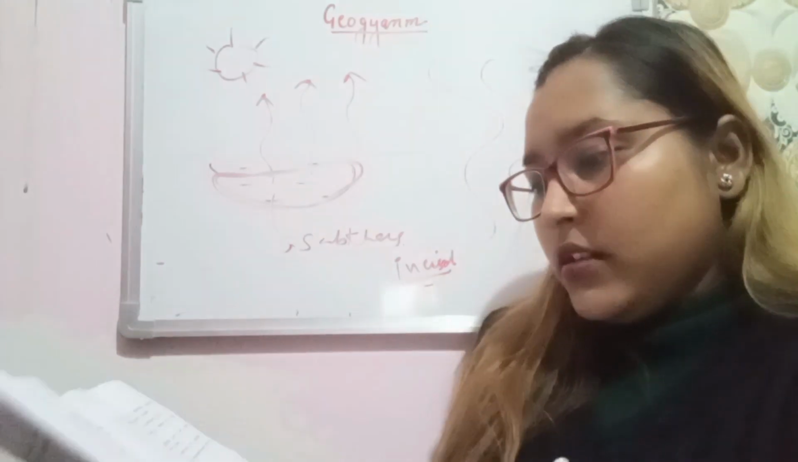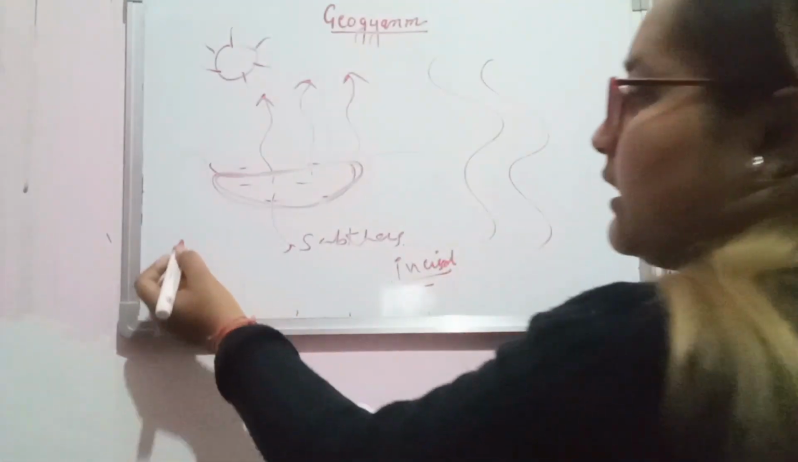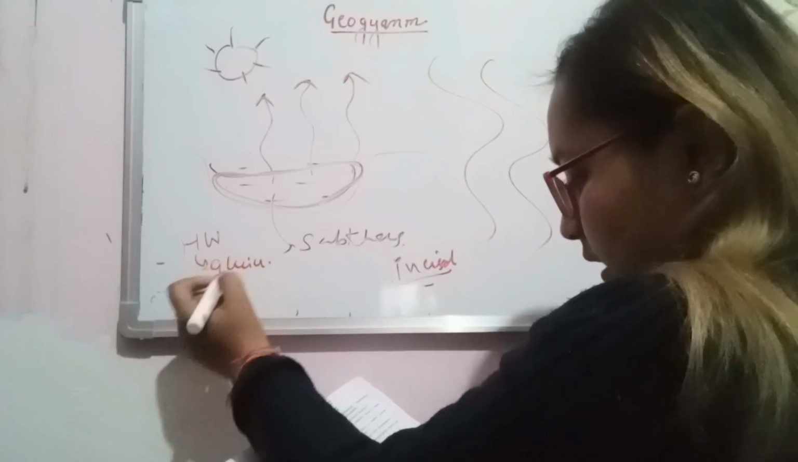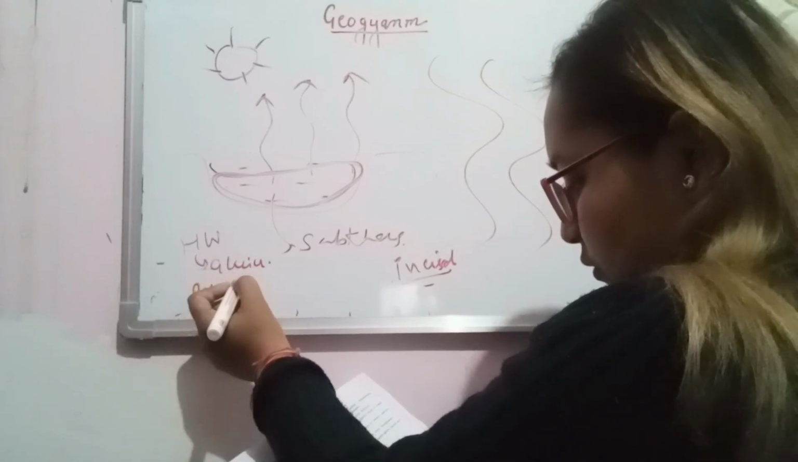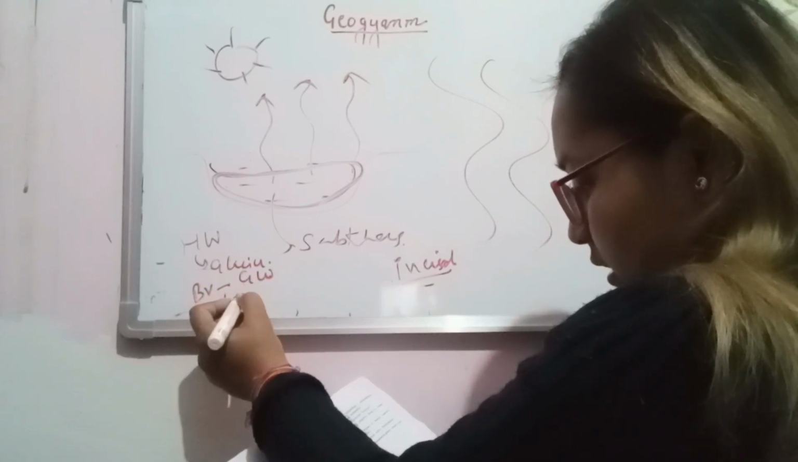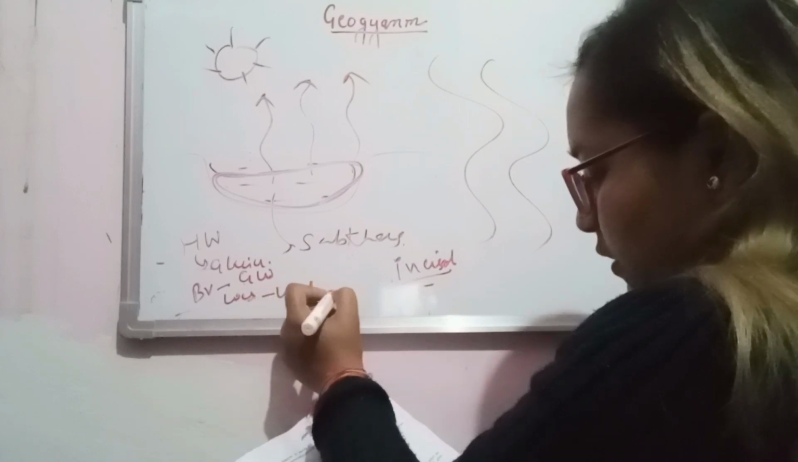The next one is: match the following landforms. Hanging valley is related to glacier. Blind valley is related to groundwater, and loess is related to wind. Incised valley forms in a river.